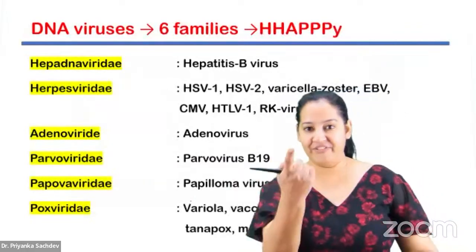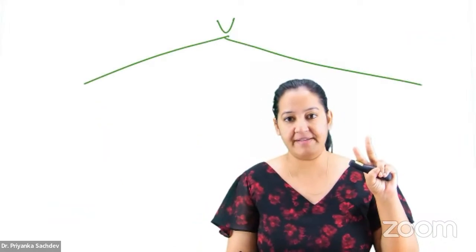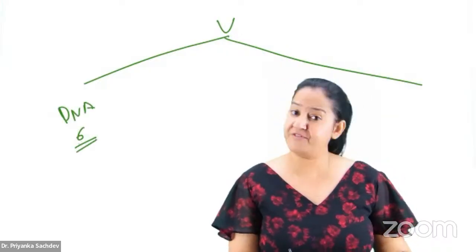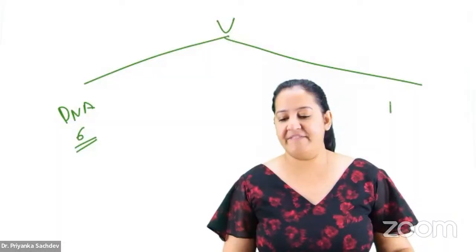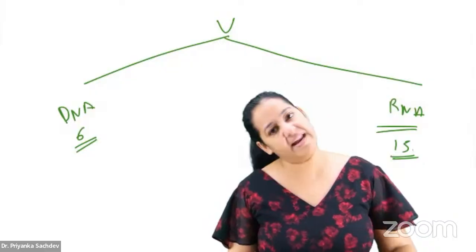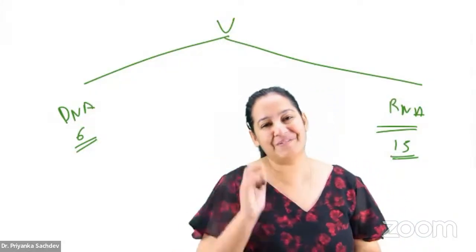Now, everyone on the screen, listen. I want to tell you the classification of the viruses. There are two types of viruses. We have DNA viruses. There are 6 families in DNA. You have to learn them at the tip of your tongue. I will give you a mnemonic. And RNA viruses. There are many RNA viruses, but in our syllabus, 15 important families are there. Again, I will give you a mnemonic. Inside the families, there are multiple members. But first, learn the names of the families.